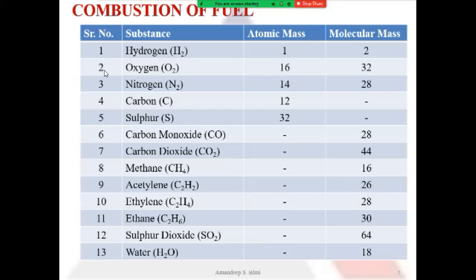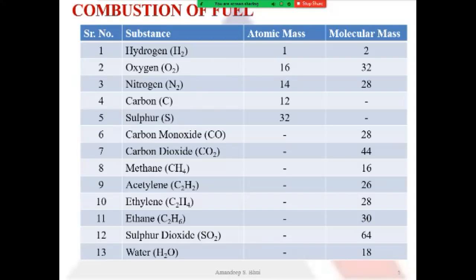Carbon monoxide is a combination of carbon and oxygen, so atomic mass will not be there, molecular mass will be 28. Similarly, carbon dioxide has molecular mass 44, methane has molecular mass of 16, acetylene has molecular mass of 26, ethylene 28, ethane 30, sulfur dioxide has a molecular mass of 64, and water has the molecular mass of 18.